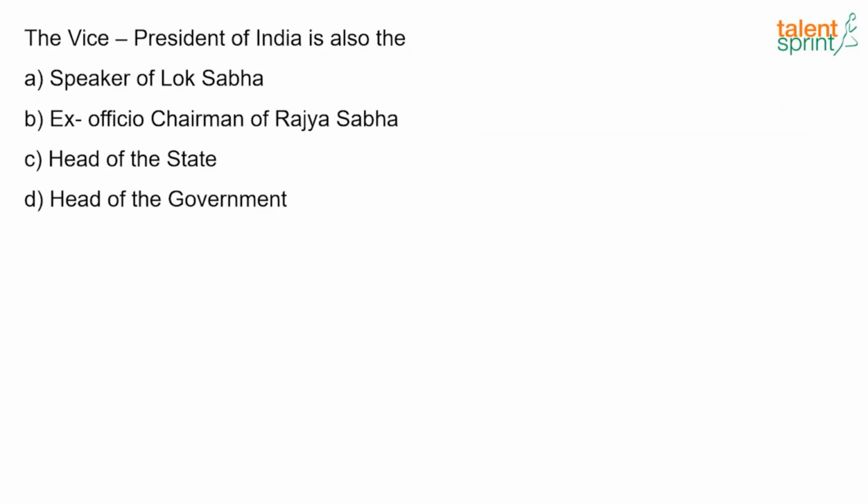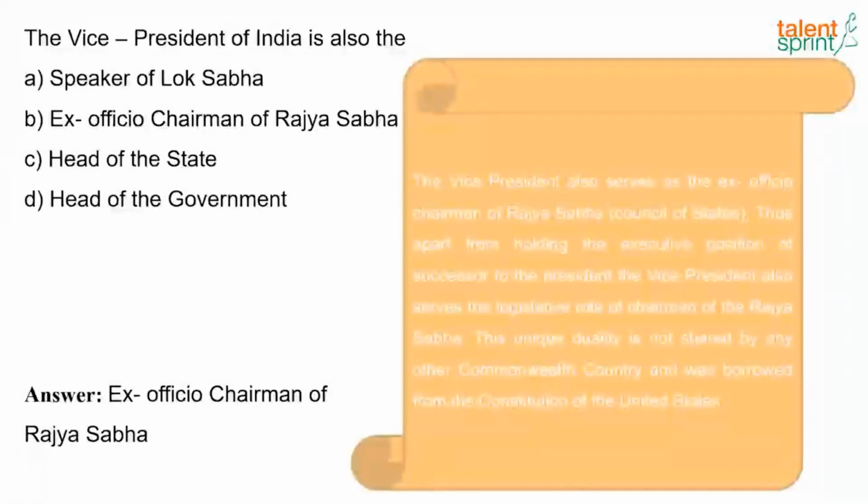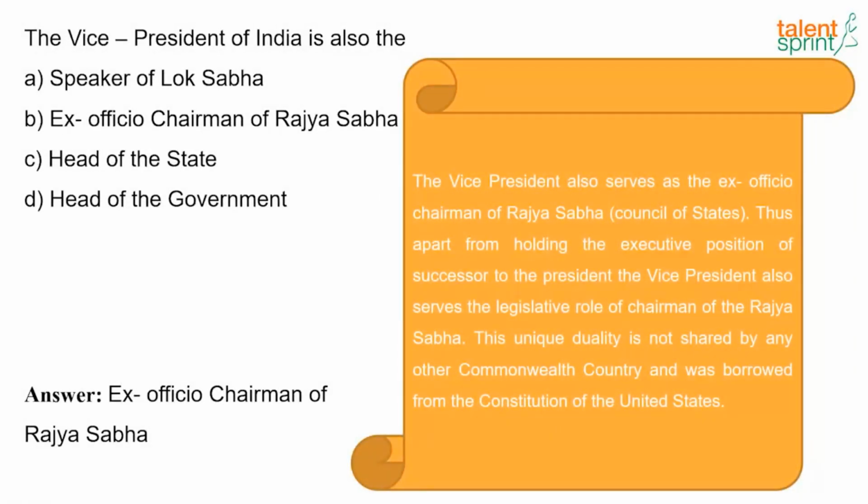Now the next question, the Vice President of India is also the dash. So what's the answer? The answer here is ex officio chairman of Rajya Sabha. So the Vice President also serves as the ex officio chairman of Rajya Sabha. Thus, apart from holding the executive position of successor to the President, the Vice President also serves the legislative role of chairman of Rajya Sabha, and this unique duality is not shared by any other Commonwealth country and was borrowed from the Constitution of the United States.